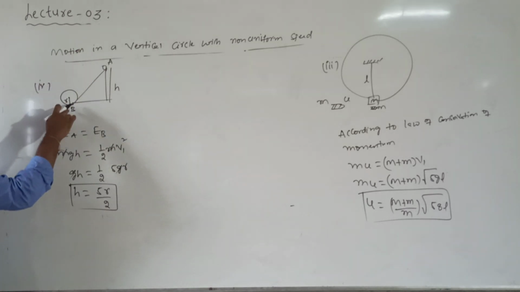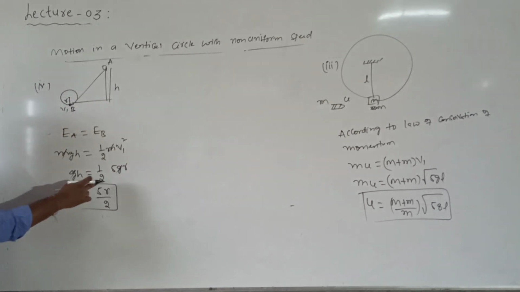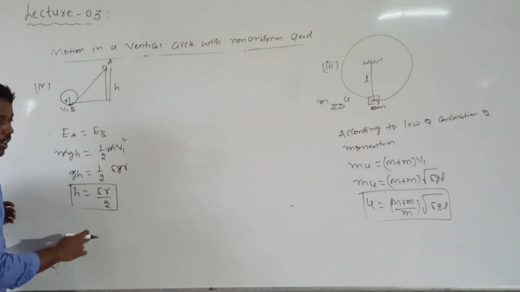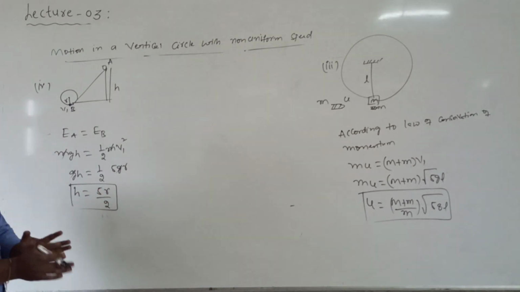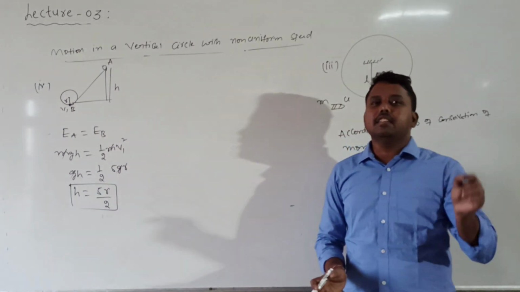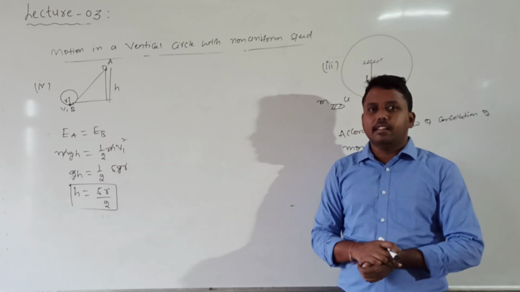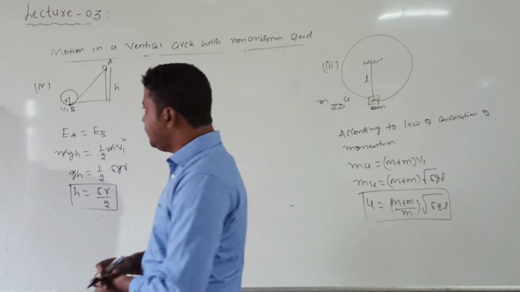The height from which the body should fall, in order for it to move in a vertical circle after reaching the bottom, is given by 5 r by 2. This height does not depend upon mass. The height is decided by the radius of the loop in which the body should move in a vertical circle. Okay, so this is the next one.